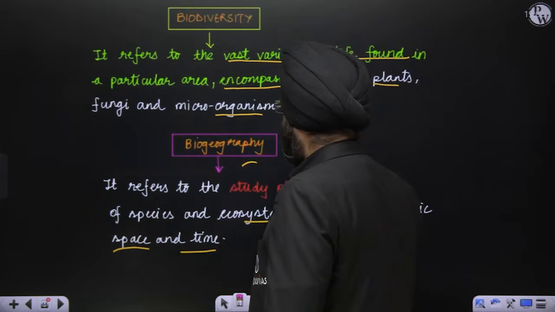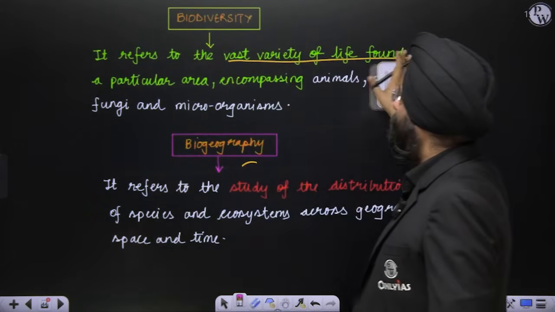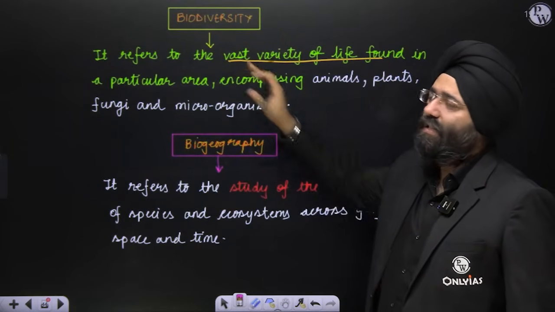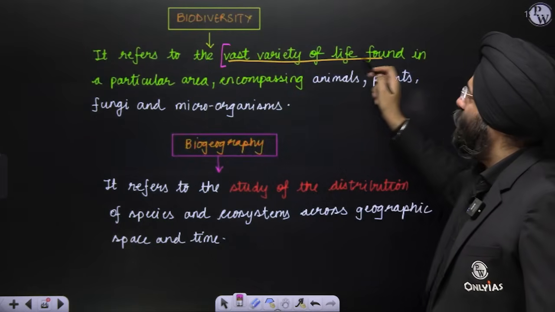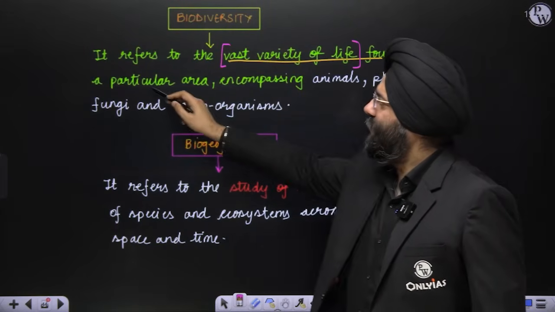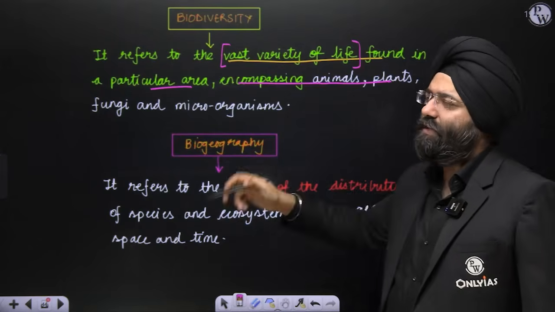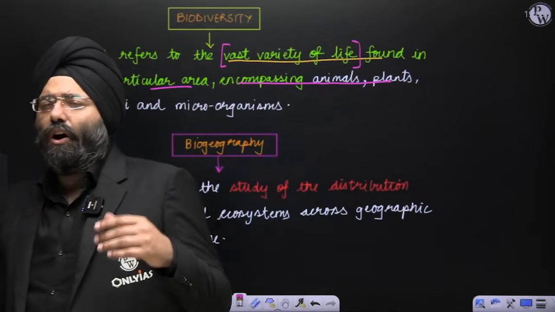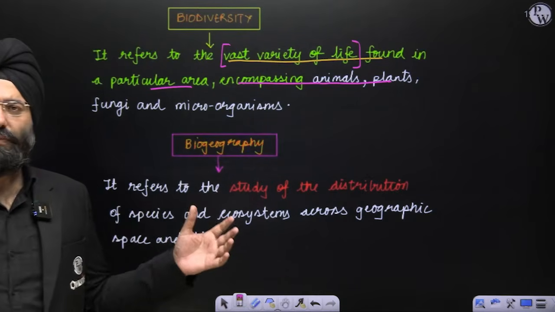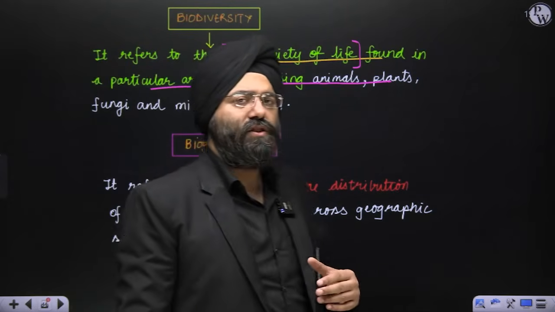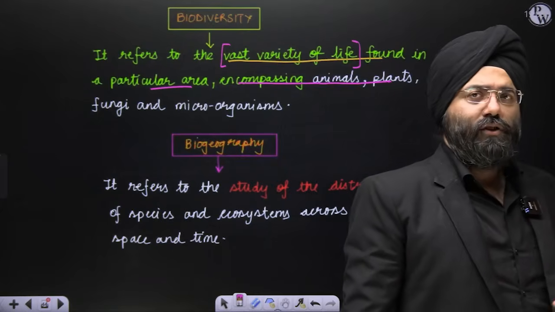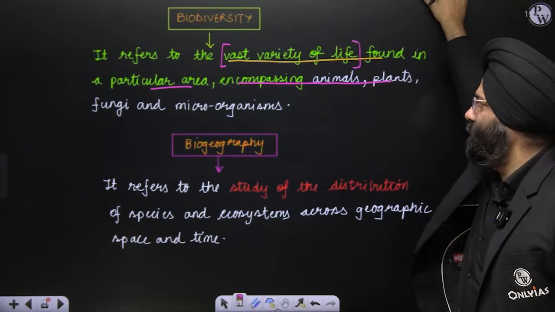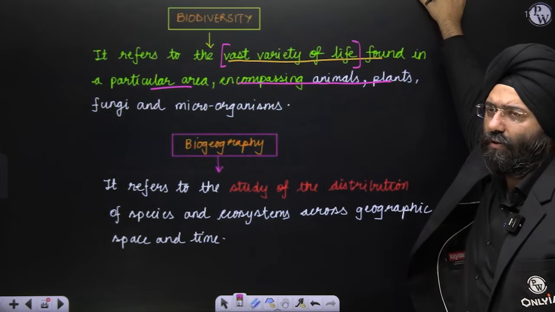This is something very important here, please understand. Two concepts which I'm explaining to you here. First is biodiversity, another is biogeography. Biodiversity refers to the vast variety of life found in a particular area, encompassing the plants, animals, fungi and other microorganisms. If I take a region or area and see what type of vegetation, plants, animals or microorganisms are present, how diverse are they? That is basically a representation of the biodiversity, right? So the vast variety of life found in a particular area, encompassing animals, plants, fungi and microorganisms, is biodiversity.